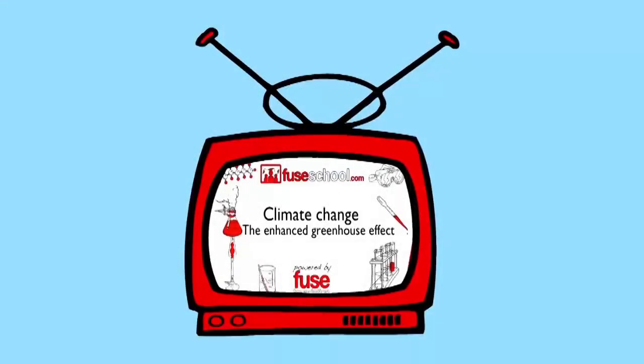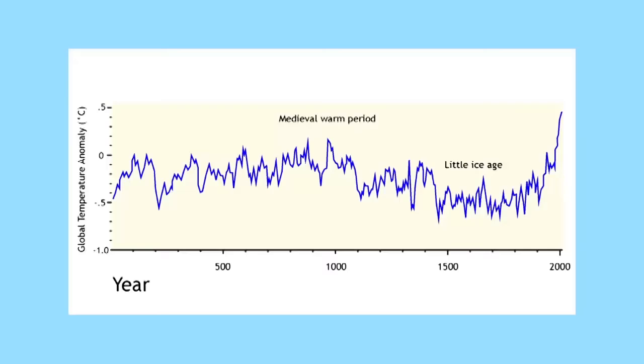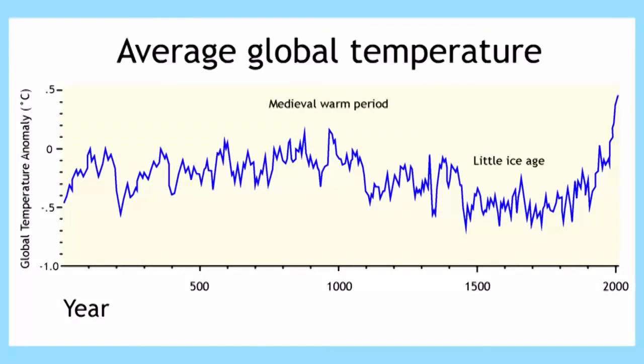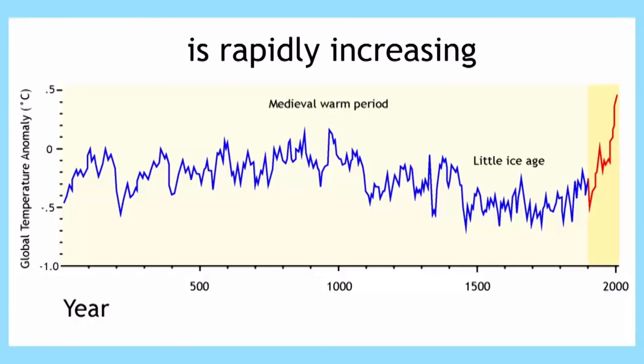In the lesson on climate change, we saw how the release of extra greenhouse gases into the atmosphere causes the planet to warm. In this video, we will look more closely at the effects caused by the supply of thermal energy the Earth gets from the sun. Here is a simplified graph of the average global temperature. You can see that over the last 2,000 years, temperatures have varied, but today, average temperatures are already 1 degree warmer on average than they were 100 years ago.